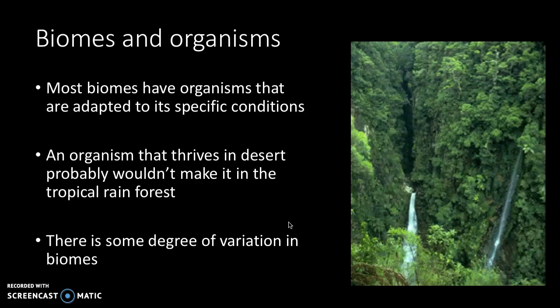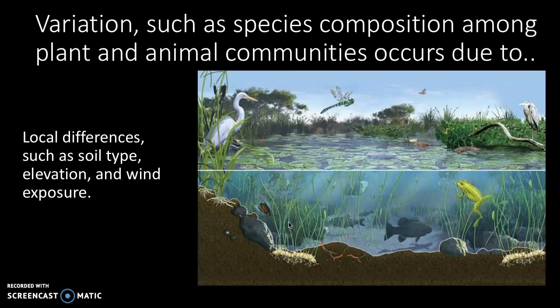Okay, so abiotic factors like temperature and precipitation and climate, those are important. But also we need to talk about the biotic factors. Most biomes have organisms that are adapted to live there. So for example, a cacti is supposed to live in the desert. It's adapted to live there. It's probably not going to make it in the tropical rainforest, but you are going to see some variation. So, variation, such as what lives there, is because of soil type, elevation, and wind. Like I might find some animals at the bottom of a mountain that I might not find at the top of a mountain.